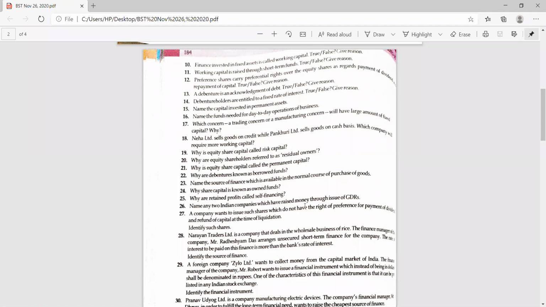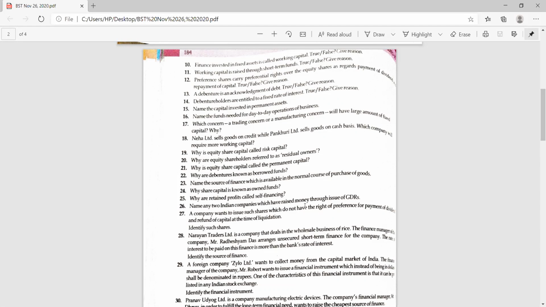Name the source of finance which is available in the normal course of purchase of goods. Very simple, trade credit. Why is share capital known as own funds? When we talk about debentures, we consider them a borrowed fund, a kind of loan borrowed from the public.